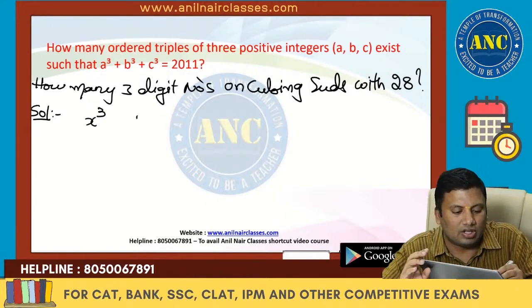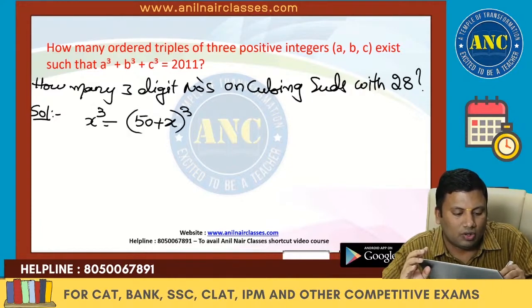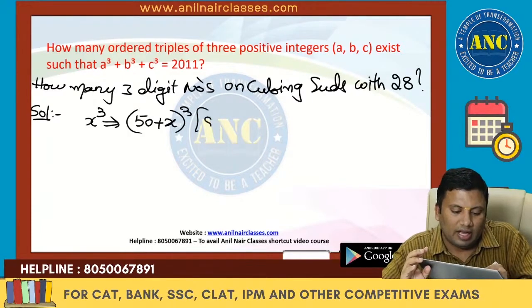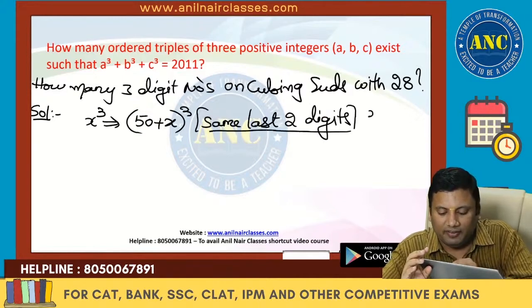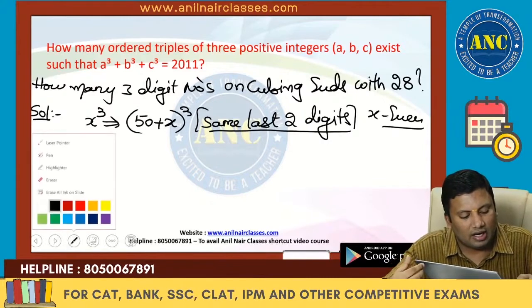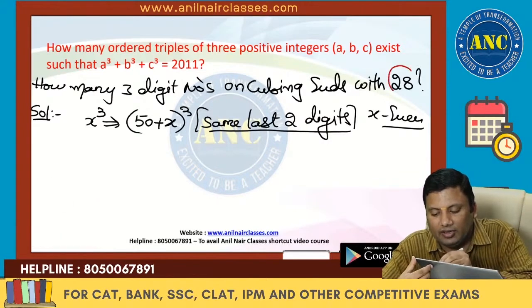So, what is the logic we discussed? X cube and (50 plus x) whole cube. This is the idea. They will have the same last two digits if x is even. Now see here, it is ending with 28.